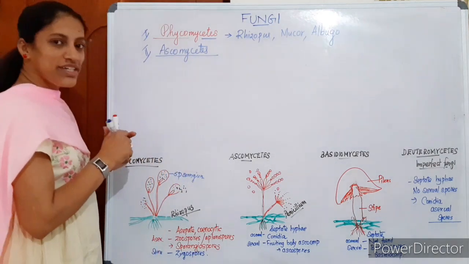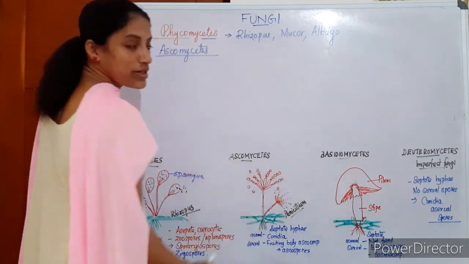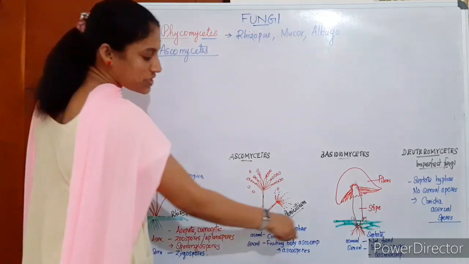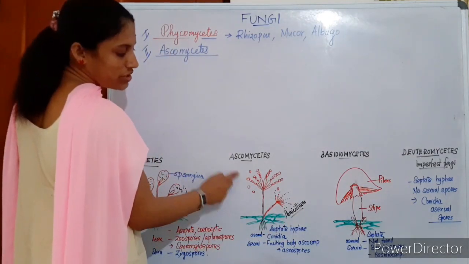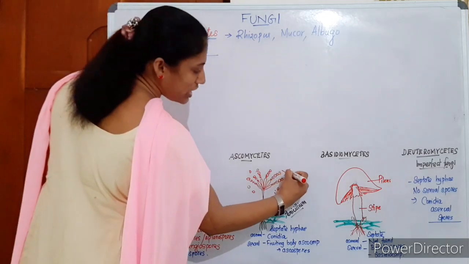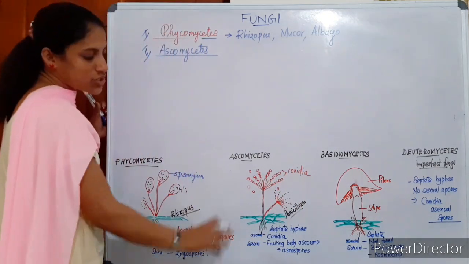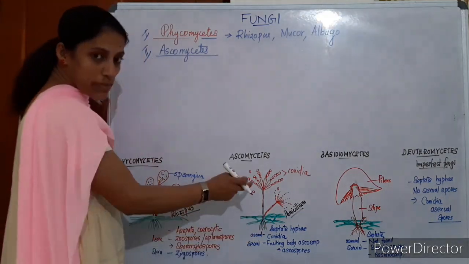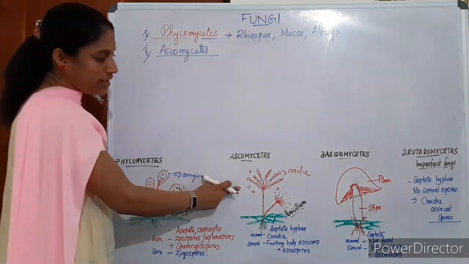Keep in mind, these members have septate hyphae, with partition septa. Their asexual reproduction is by forming conidia. These spores are conidia. And yeast is a member under Ascomycetes that reproduces asexually by budding.